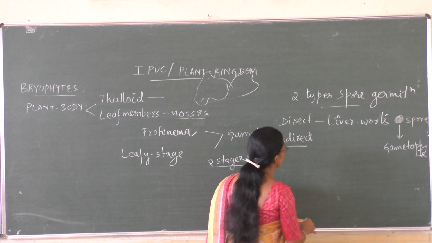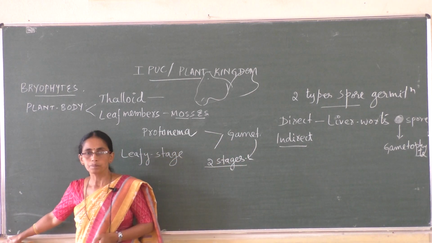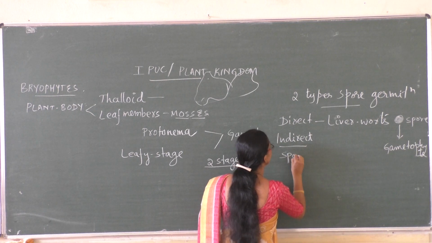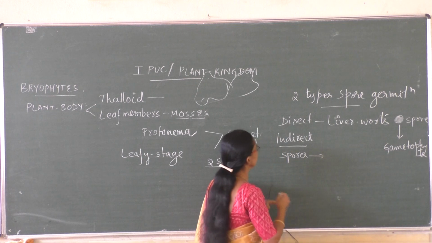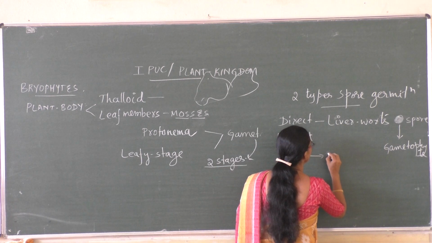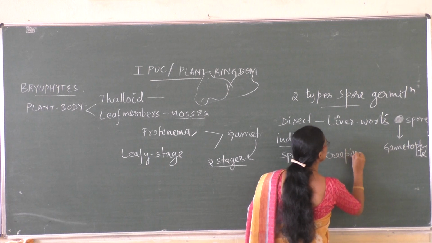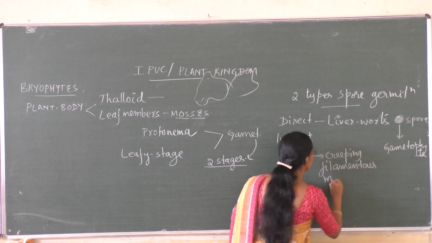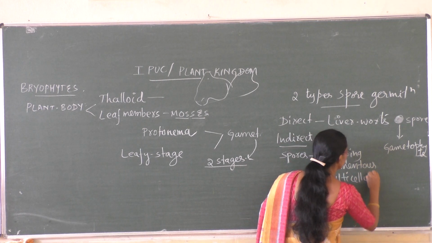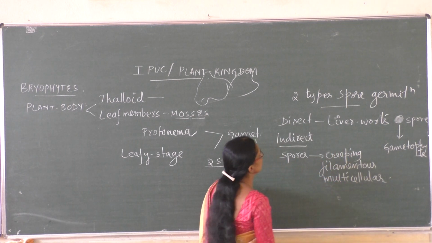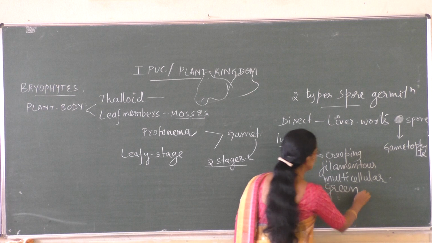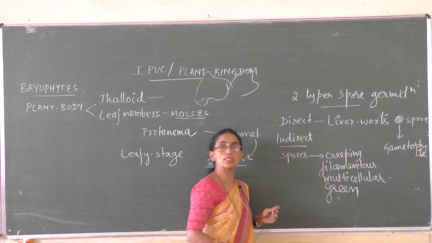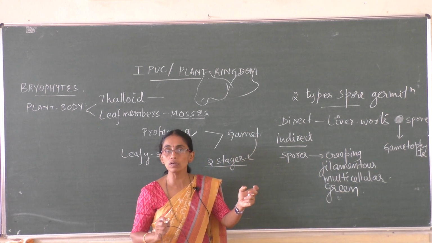Now go for indirect. Like this. Spores on germination give rise to a structure, not directly the gametophyte.